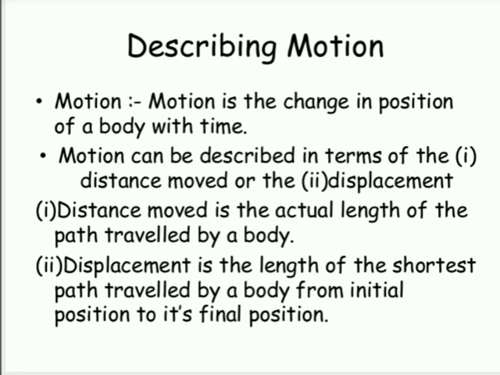So displacement is a vector quantity. Again I am repeating, scalar quantities are the quantities which need only magnitude for their expression, whereas vector quantities are the quantities which require magnitude as well as direction to express themselves.